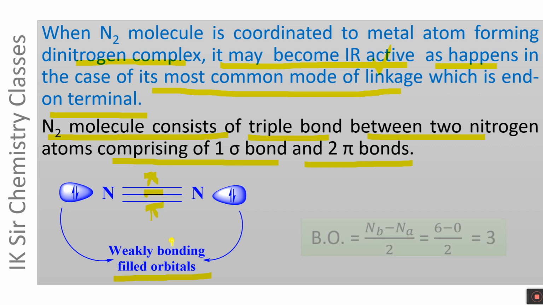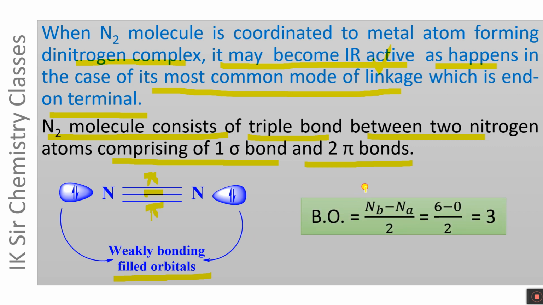The bond order of N2 molecule can be given by Nb minus Na by 2, that is, number of electrons in bonding MOs minus number of electrons in anti-bonding MOs divided by 2. Number of electrons in the bonding MOs are 6, and there are no electrons in anti-bonding MOs. Accordingly, the bond order in N2 molecule is 3.